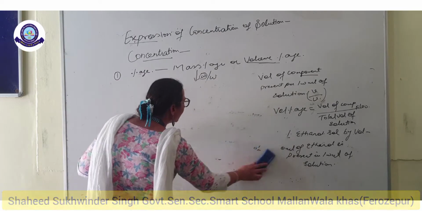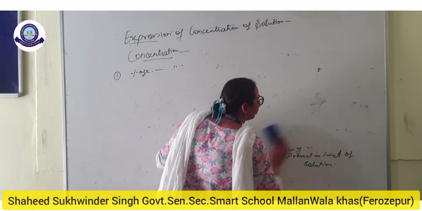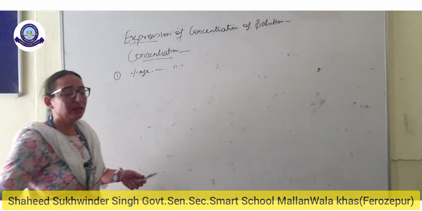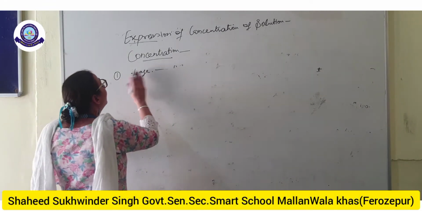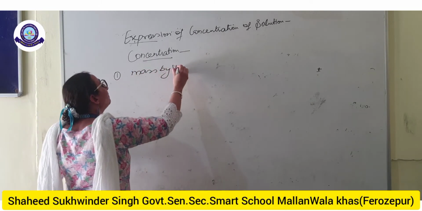But if one of the components is solid and the other component is liquid, then we will term the third one, the mass by volume percentage.